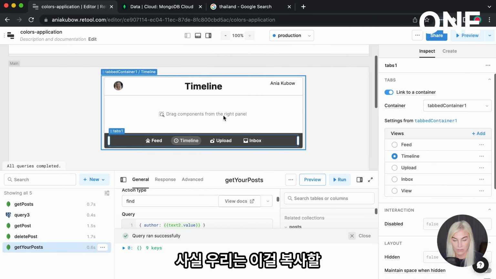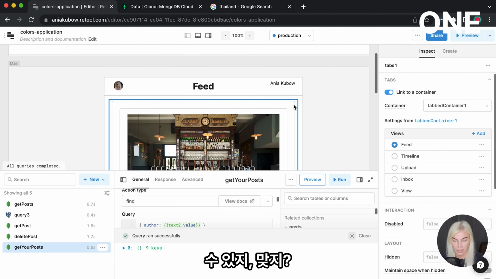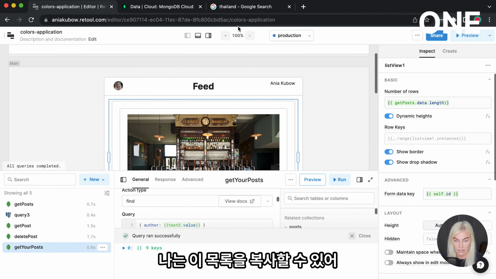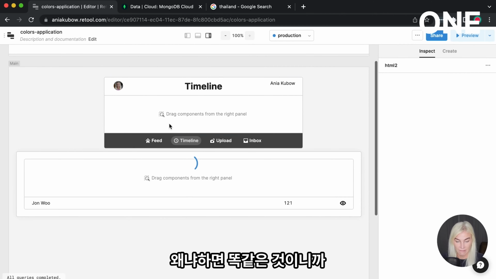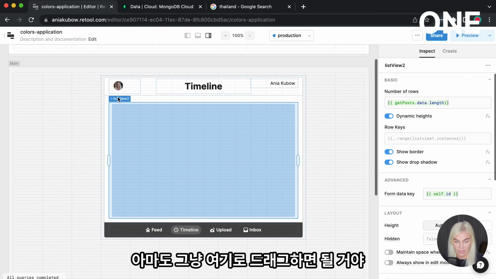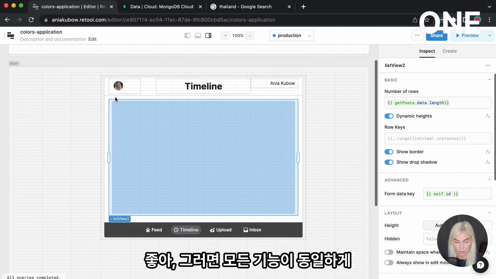And all I'm now going to do, in fact, we can just copy this, right? I can copy this list. So I'm just going to hide this and just put it in here because it's the exact same thing. Perhaps we just need to drag it in here. It's the same type of view that we want.